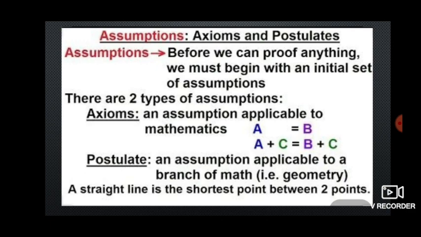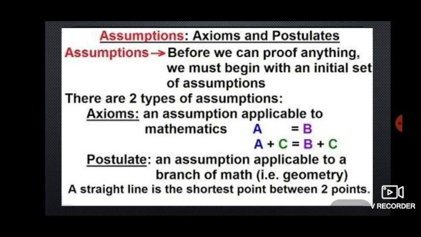The first one is axioms. Axioms are assumptions which are applicable to the entire mathematics. For example, if A is equal to B, and A is added to C and B is also added to C, then both will also be equal. That is, A plus C is equal to B plus C.